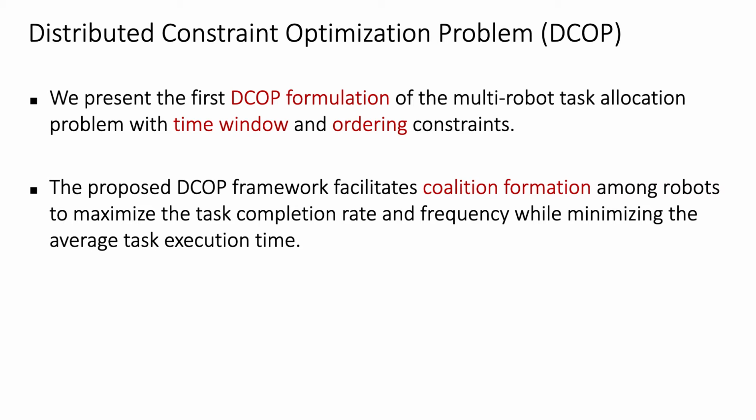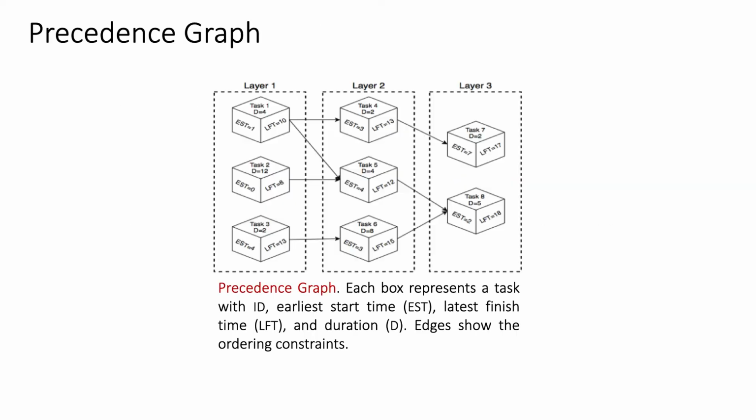The proposed DCOP framework facilitates coalition formation among robots to maximize the task completion rate and frequency while minimizing the average task's execution time. Tasks are given to a set of robots through a precedence graph. The precedence graph is a directed acyclic graph with nodes corresponding to tasks and edges representing the ordering constraints between the tasks. Each task may have one or more predecessor and successor tasks.